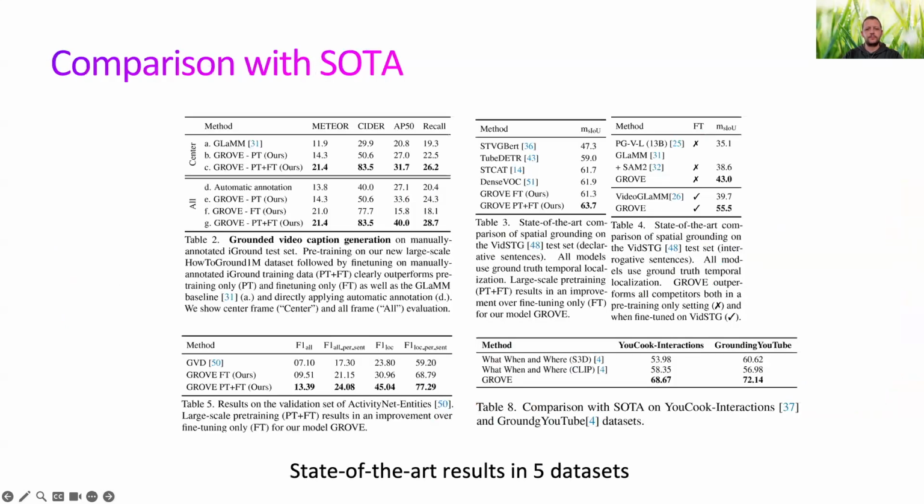We evaluated our approach across 5 different datasets, comparing it with the strongest methods available. Across the board, GROVE achieved state-of-the-art performance on all 5 benchmarks. This highlights not only the strength of our model architecture, but also the value of combining large-scale pre-training with fine-tuning on small-scale but highly accurate datasets.